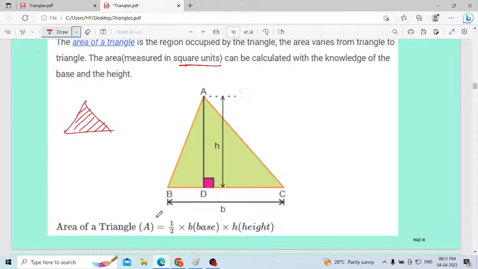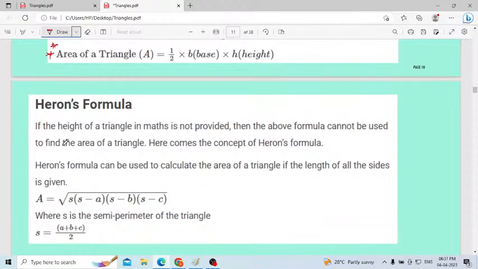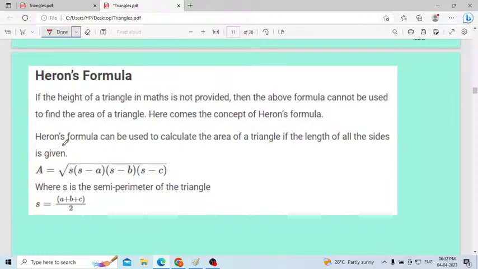Then here, the area of a triangle is half into base into height. This is the formula you have to remember. Area of a triangle equals half times base times height. Here BC is the base and AD is the height. Remember the formula. Based on the formula, we will solve more problems. Next one, very important formula, Heron's formula. This one is very important.